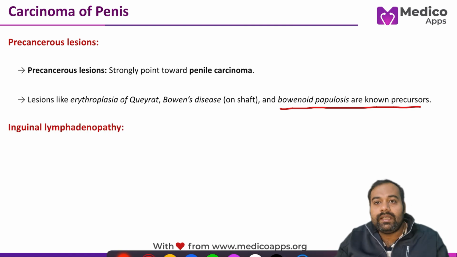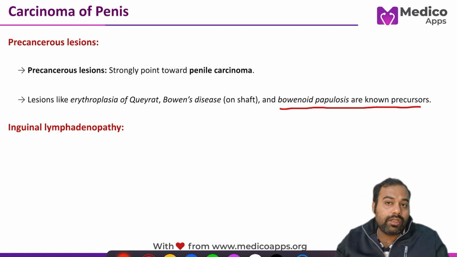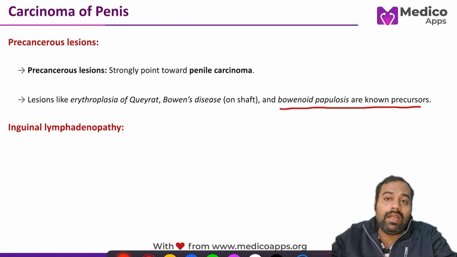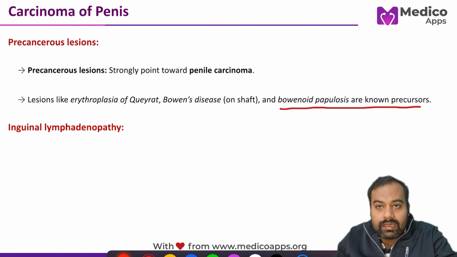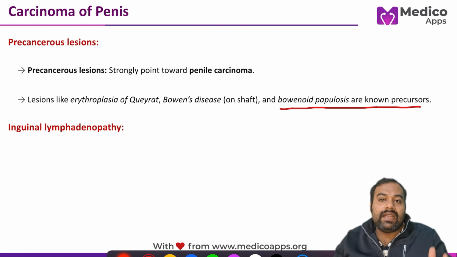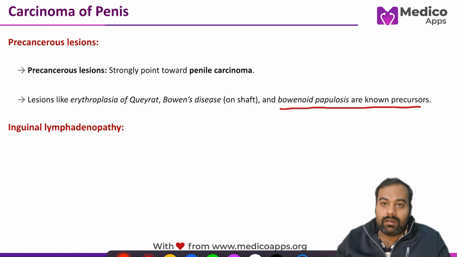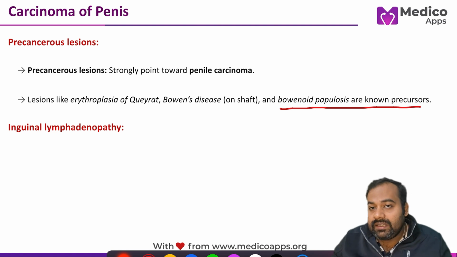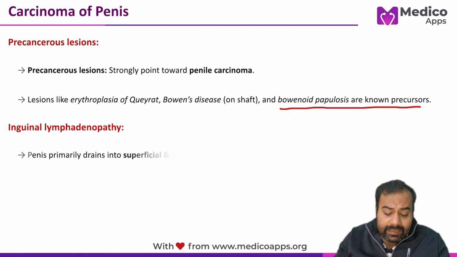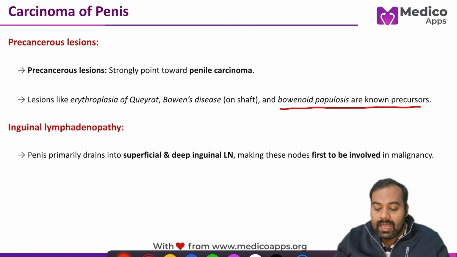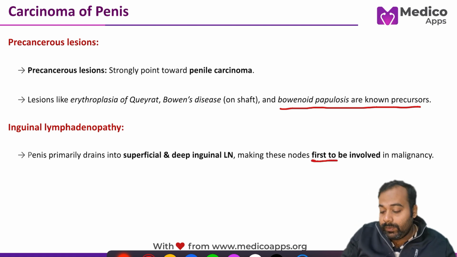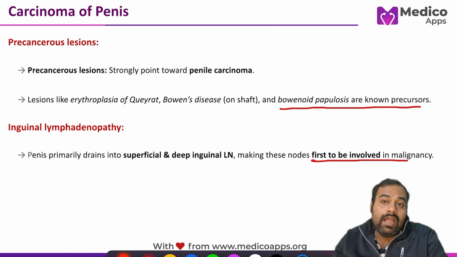Now the next important thing is the inguinal lymphadenopathy. As we all know, the initial lymphatic drainage from the penis is located in the superficial and deep inguinal lymph nodes, and it is in fact the sentinel lymph node station for the penis as well. So it is another important clue: it is the first lymph node to be involved in case of CA penis.